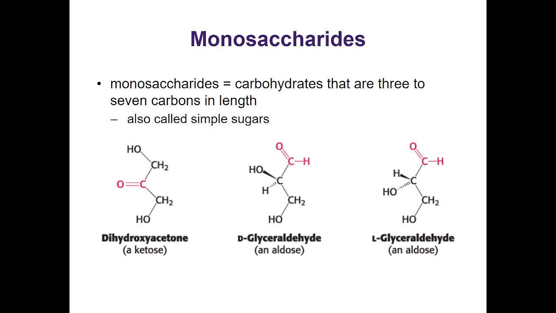Monosaccharides, mono meaning 1, right? Saccharide meaning it's a mer, right, a repeating unit. So monosaccharides are going to be carbohydrates that are 3 to 7 carbons in length. They're also usually called simple sugars. Here's some different examples of our monosaccharides. You will note that there is a biological version of the names, and then there's a chemical version of the name, right? The chemical version of the name being very similar either to historical common naming or being very similar to the new IUPAC naming, depending on when it was discovered and became a thing.